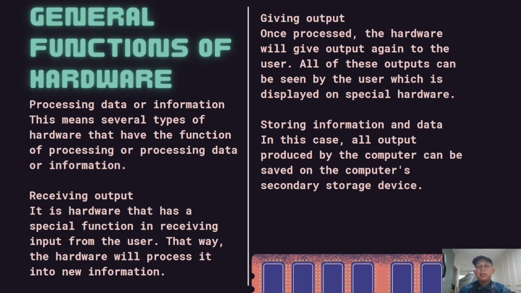This output can be seen by the user when it is displayed on special hardware. Storing information and data. In this case, all output produced by the computer can be saved on the computer's secondary storage device.